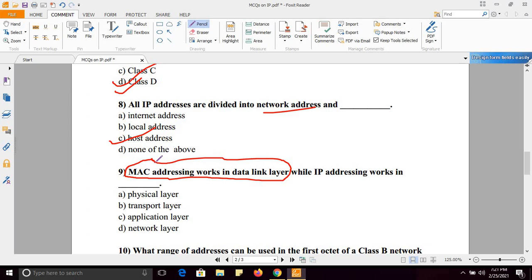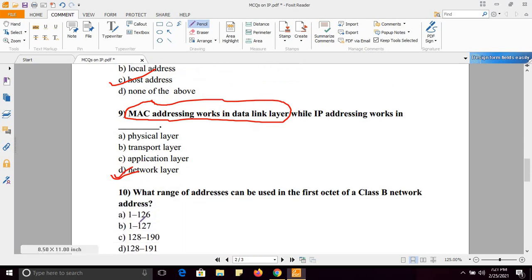So this is another important thing that you have to remember, that MAC addressing works in data link layer, and IP addressing works in, yes, network layer. This you have to remember.